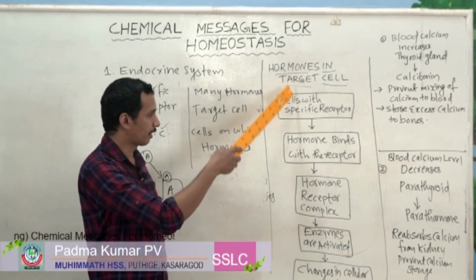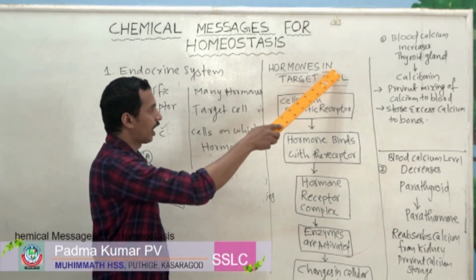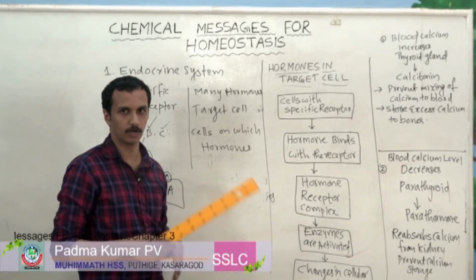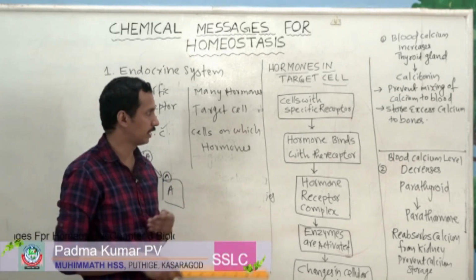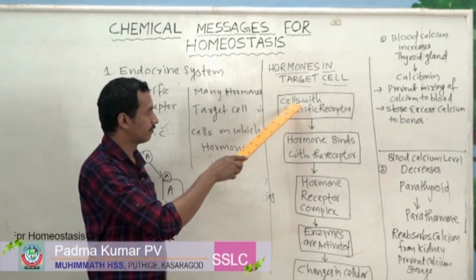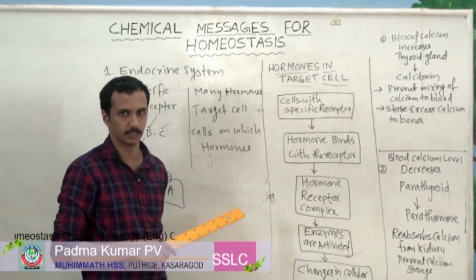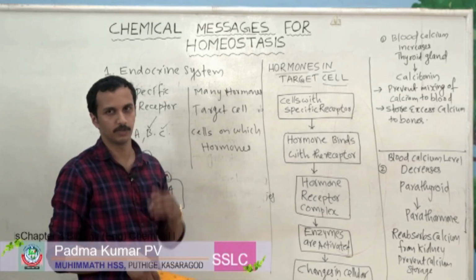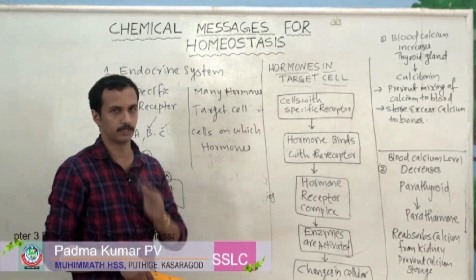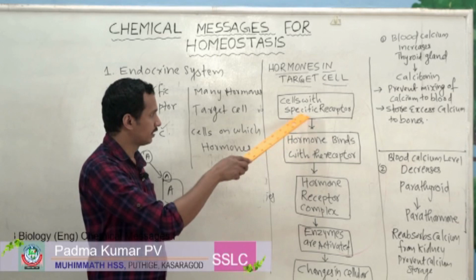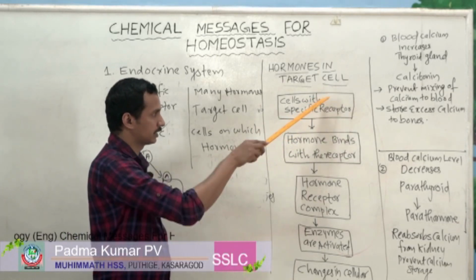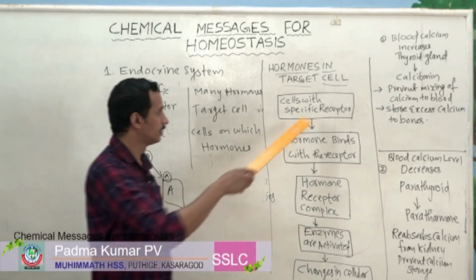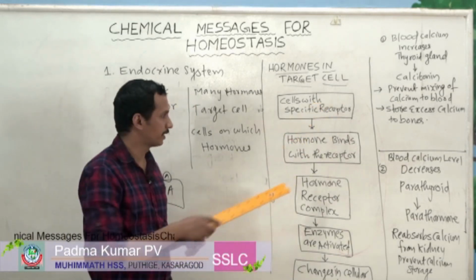So it represents how hormones act in target cell. First you can read, cells with a specific receptor. That is, each hormone has a specific receptor or target cell, and there only that hormone works. Then when a hormone reaches a specific receptor, what happens?